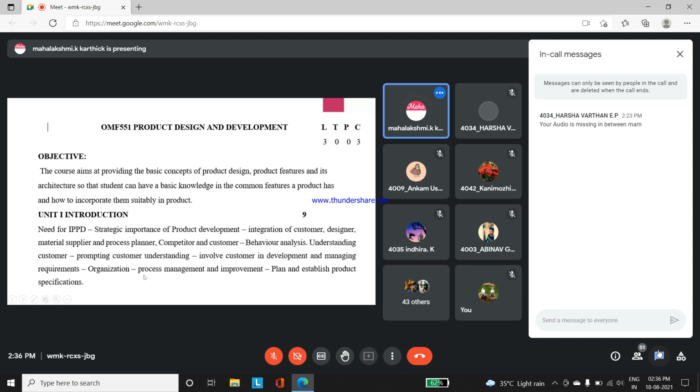Okay, for the customer specification as well as company specifications of features. So these are the things we'll cover.